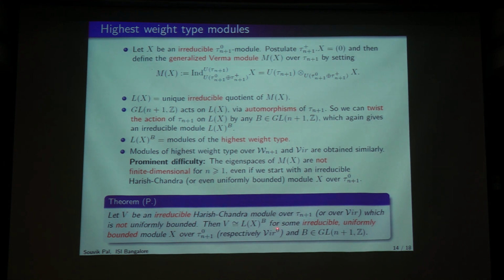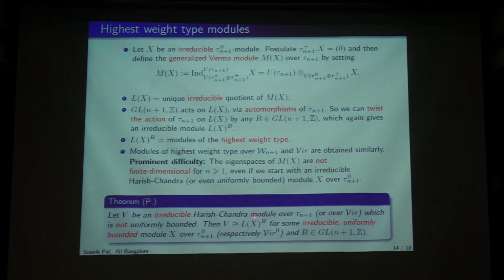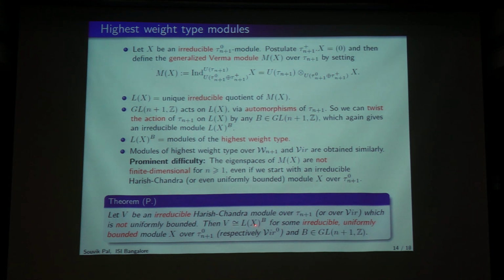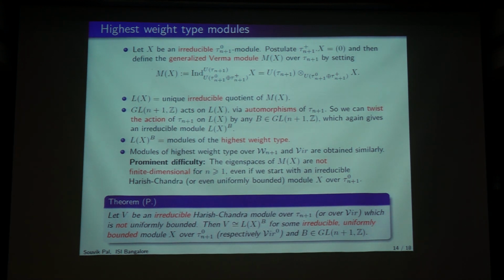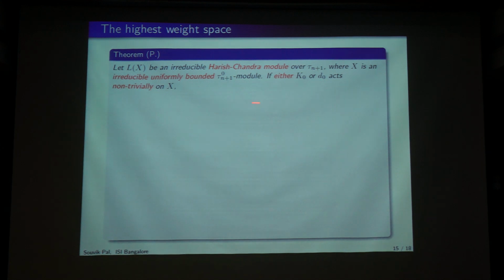But as I said, the classification is still not complete, because even if we start with an irreducible uniformly bounded module X over this middle part of the triangular decomposition, it does not guarantee that when you take this induced module and go to the irreducible quotient, it will have finite dimensional weight spaces. So to complete the classification, I need to find necessary and sufficient conditions on this X such that Lx will be a Harishchandra module. That is what we do.